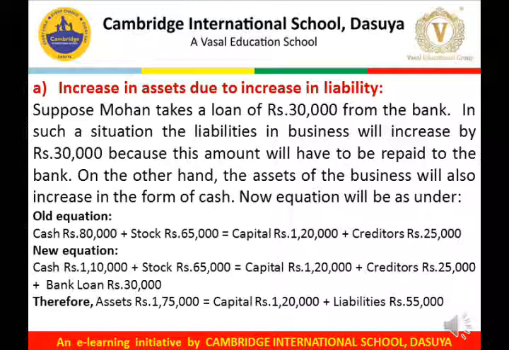Capital also remains the same at rupees 1,20,000. Creditors the same, 25,000. But there is an increase in another liability in the form of a bank loan of rupees 30,000. So the final accounting equation: assets rupees 1,75,000 equals capital 1,20,000 and liabilities rupees 55,000.